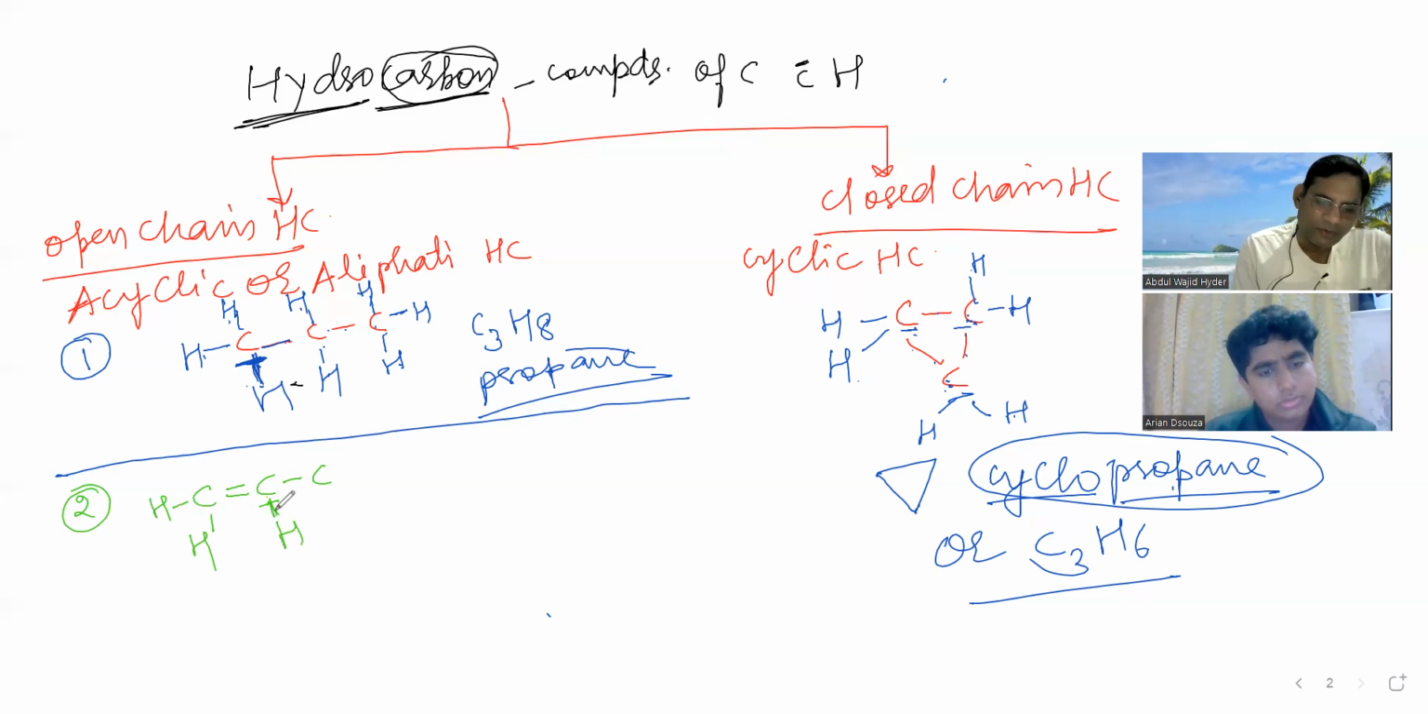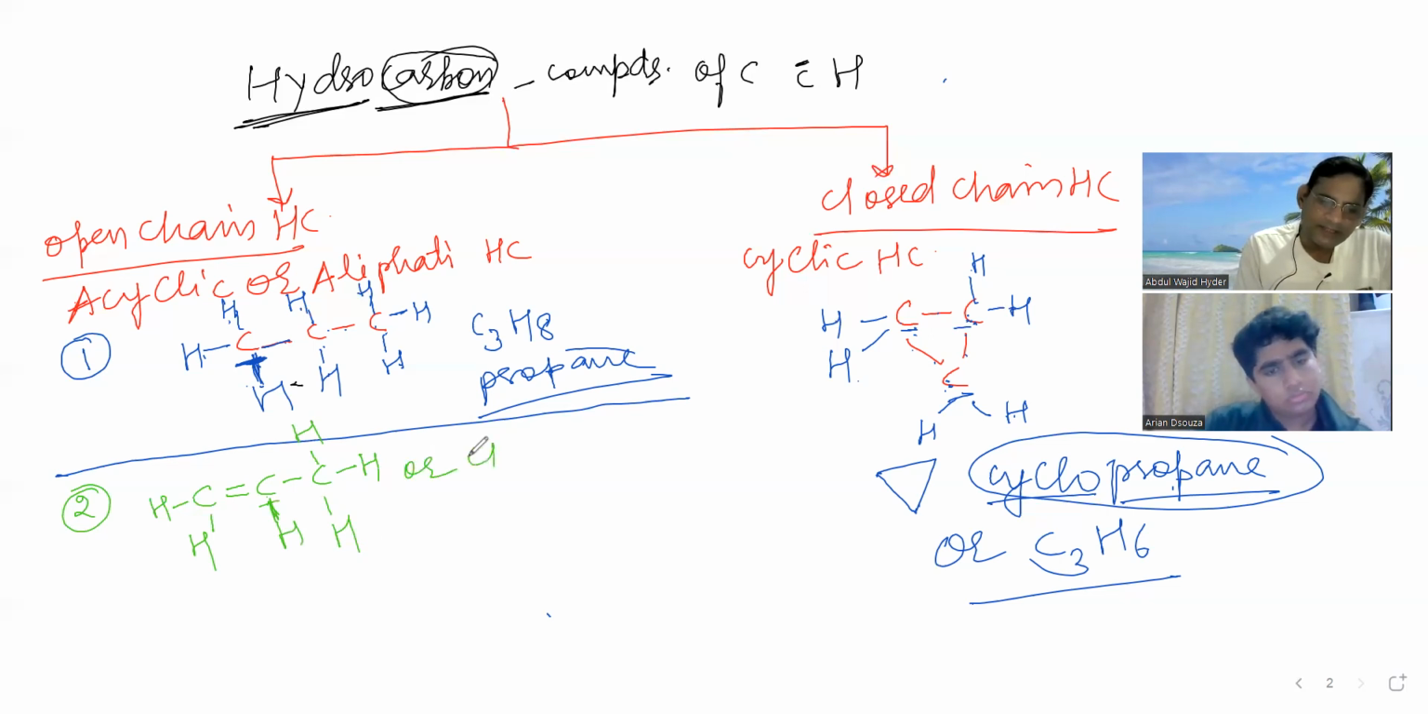So you need to make it 4. Now it is 4. What about the valency of the third carbon atom? 1. So 2, 3, and 4. Is this all okay? Yeah.